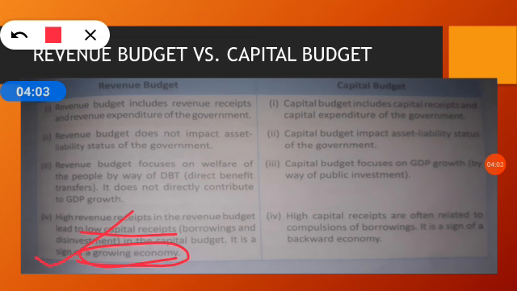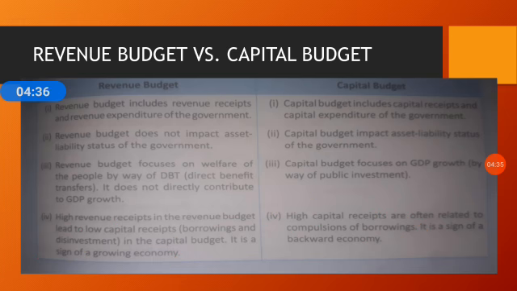Clear? Whereas on the other hand, if high capital receipts are there, it means we have to compulsorily borrow, because the main source of capital receipts is the borrowing or disinvestment. Disinvestment means losing assets, or borrowings means taking loans. In both the situations, it is a sign of a backward economy. Means if we are taking more loans or our assets are reducing, that means we are on the path of a backward economy. Clear? So in this way we can distinguish between revenue budget and capital budget.